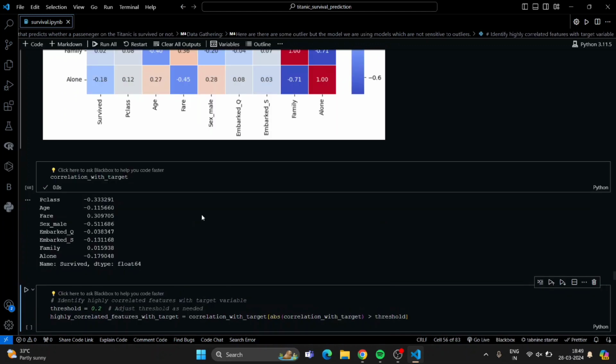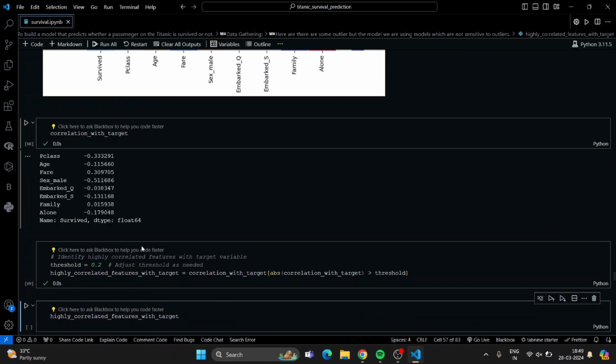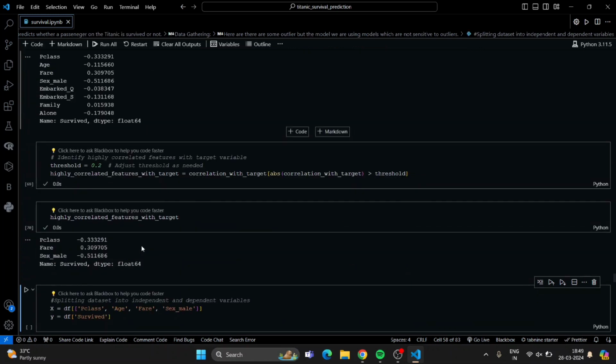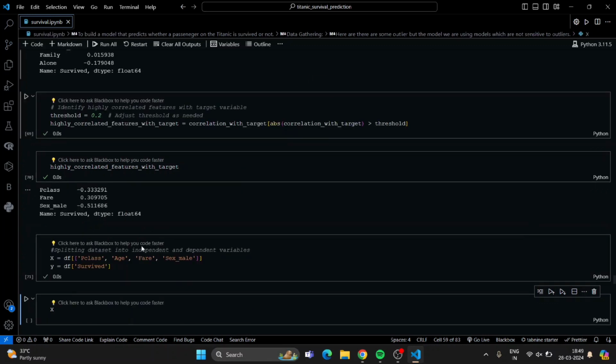The correlation with the target is having these values. Those with the greater values, the first 3 or first 5, we can consider. And now I created a threshold, and if a feature is over this threshold, we consider it a selected feature to train and predict the model.